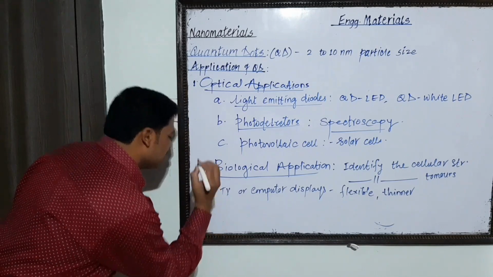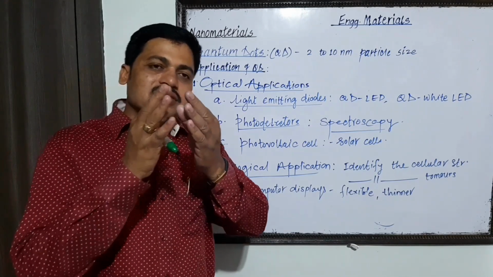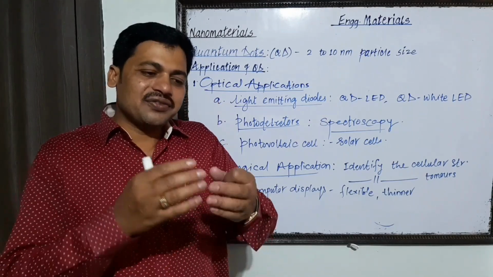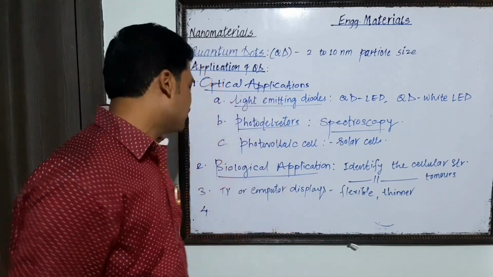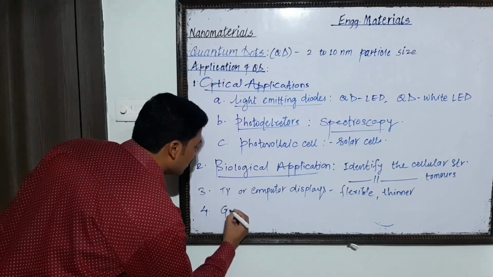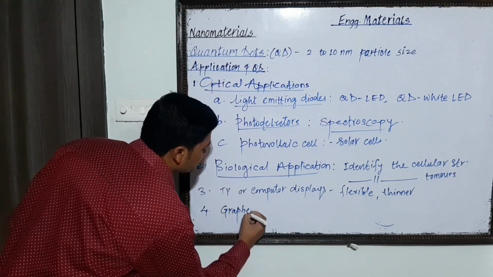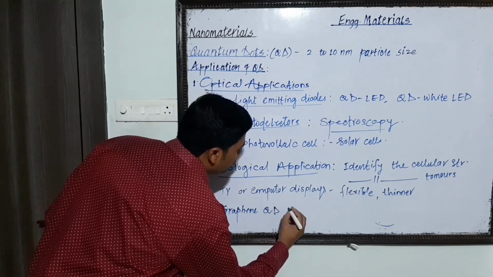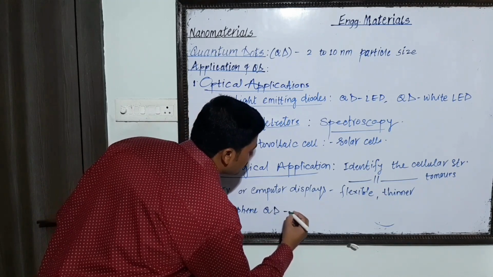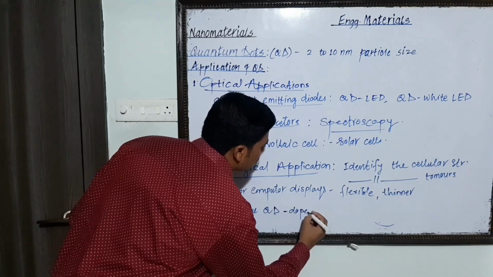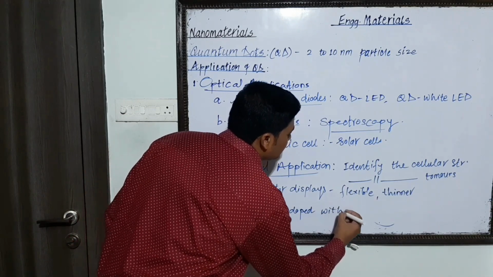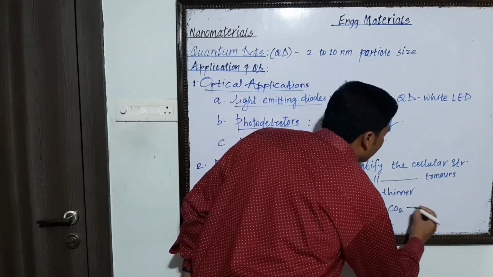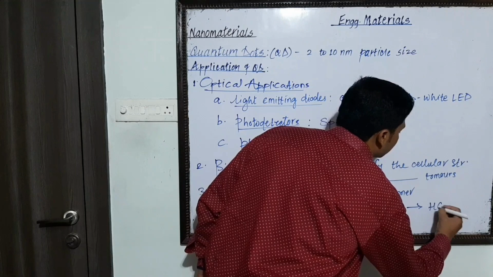Next application is the graphene quantum dot. When the graphene quantum dot is doped with nitrogen, it can be used to convert carbon dioxide into hydrocarbons.